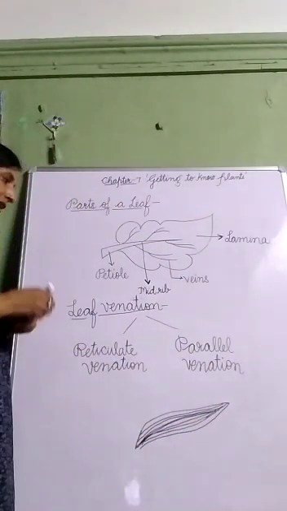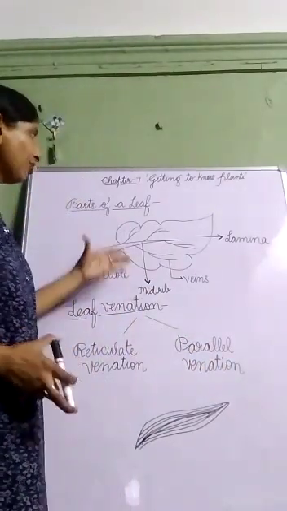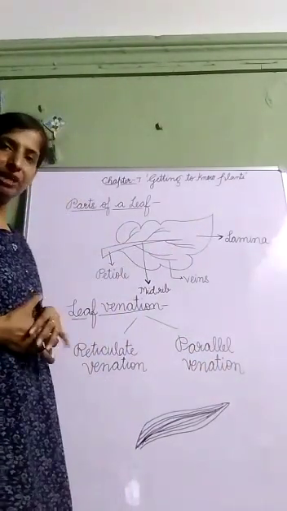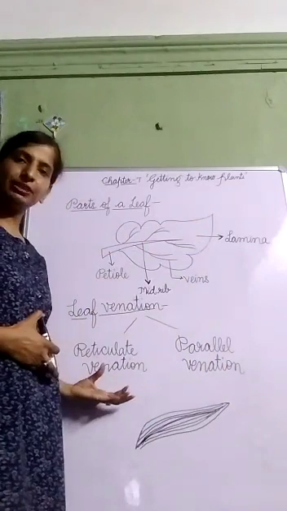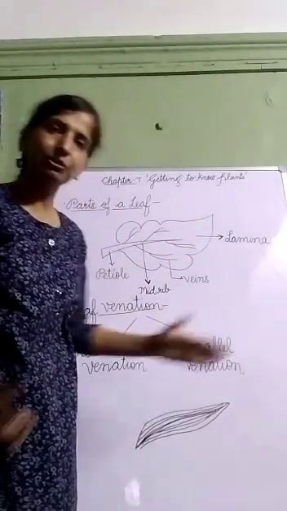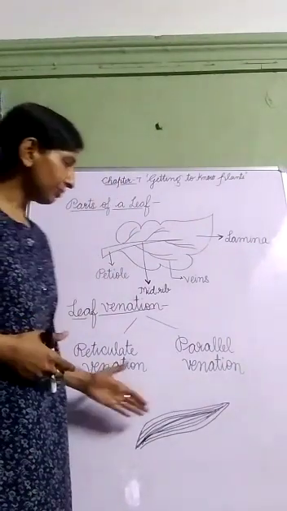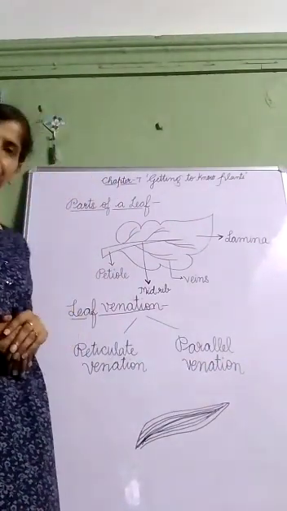So this type of venation is called parallel venation. When veins form a net-like design on both sides of the midrib, that type of venation is called reticulate venation. And if veins are parallel to each other, as in the leaf of grass, then it is called parallel venation.